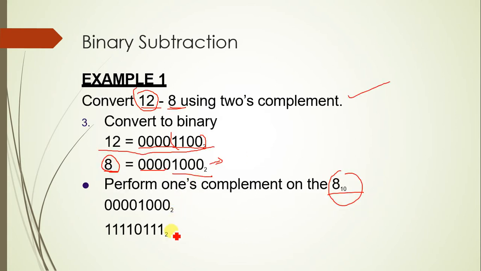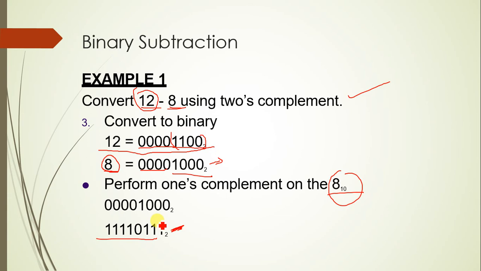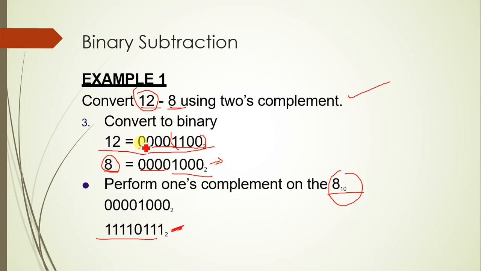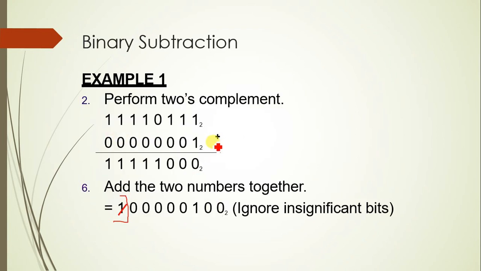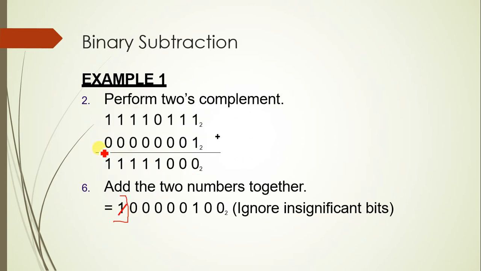What is the 2's complement of this? This is 1's complement. Perform 1's complement. After that you perform 2's complement. Add them together. What happens? You will get 1 digit. So this complete digit, when you are adding 8 and its equivalent number, this is for 1's complement, then this is for 2's complement. What you got? You got this number.